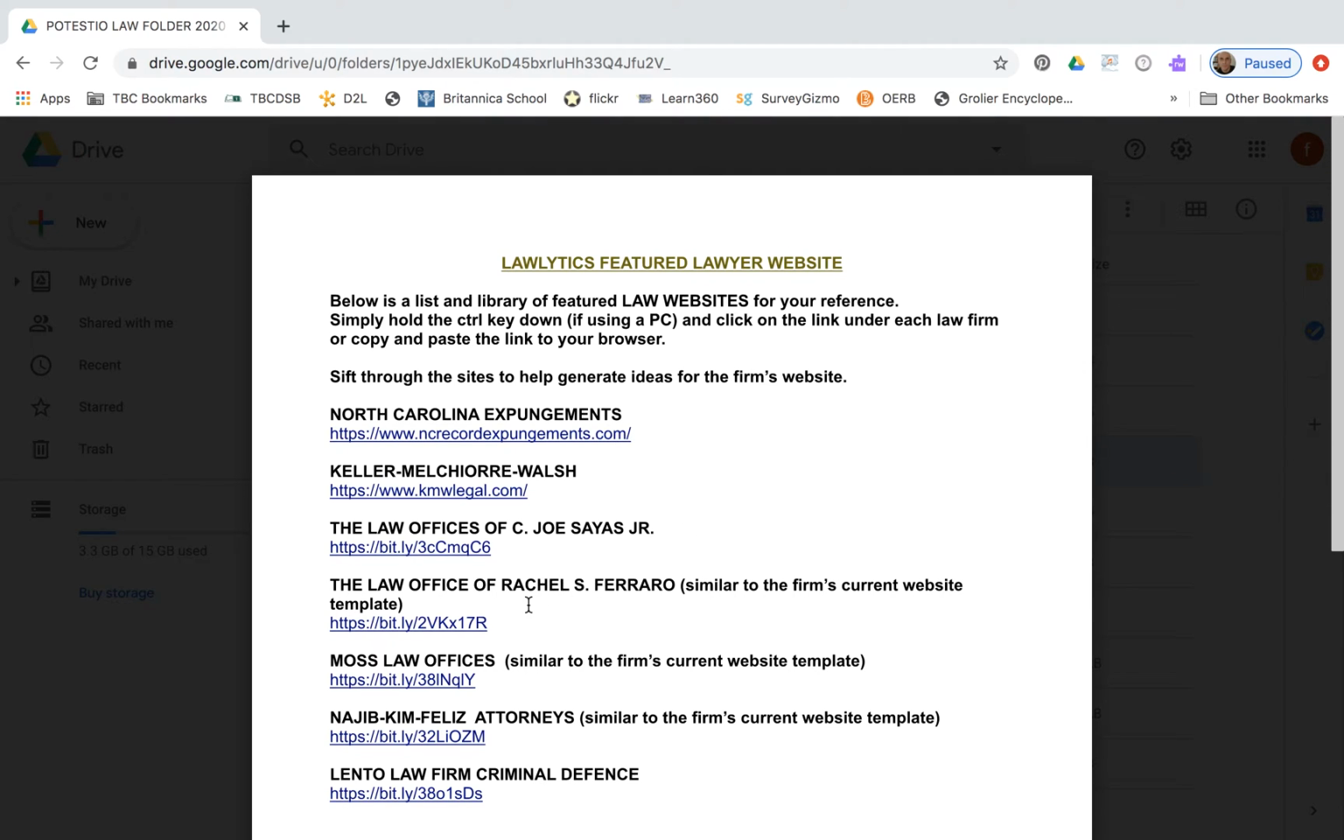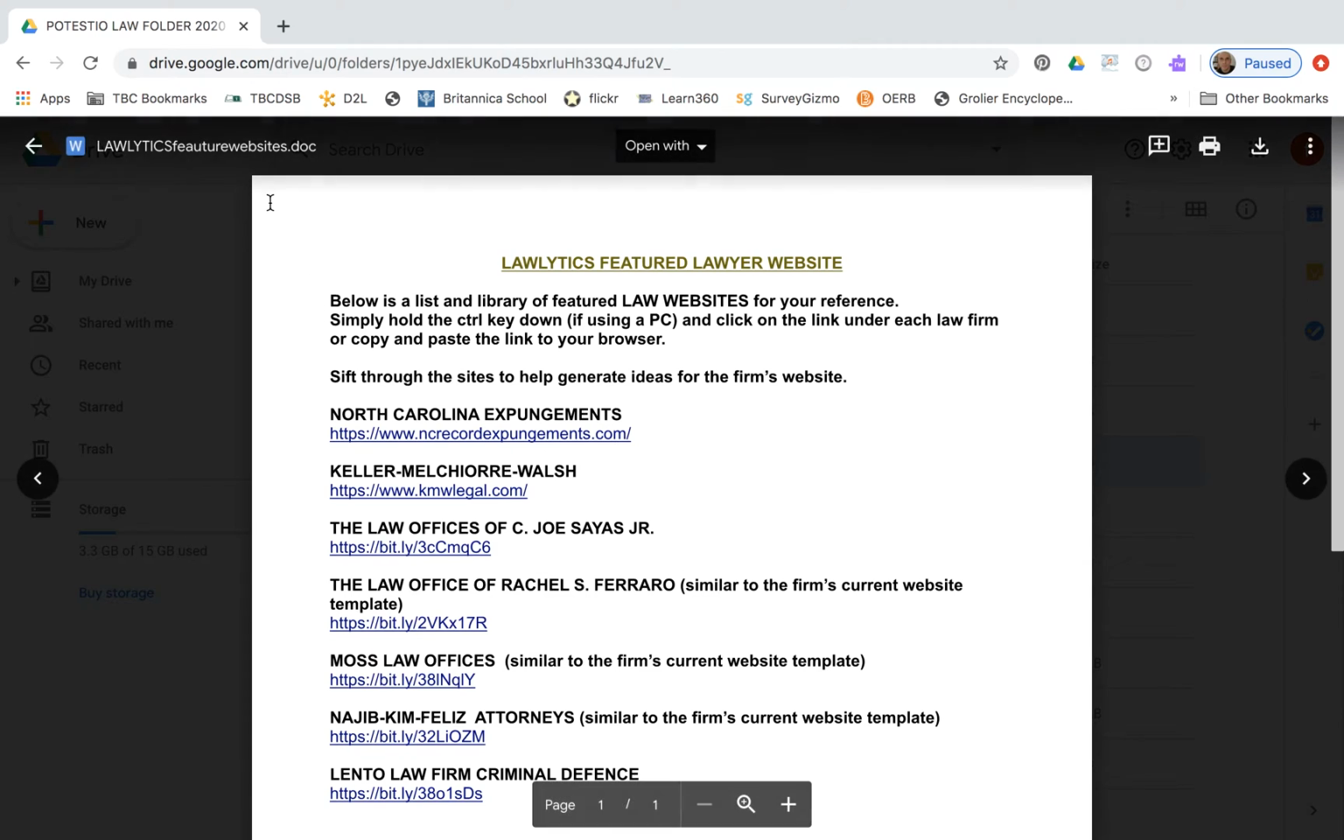And you'll notice that these ones down here, when I looked at them, these last few, if you have a look at them, their template, their particular law site or website, is very similar to what we have currently with Lawlytics. So hopefully you can take a minute just to look at some of these, and that will give you an idea of where we're going with our website, or give you ideas on what to do with our website.